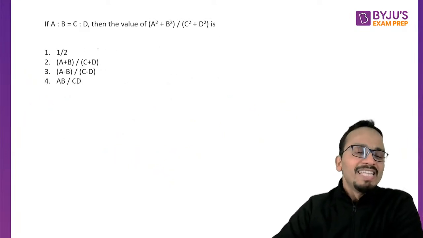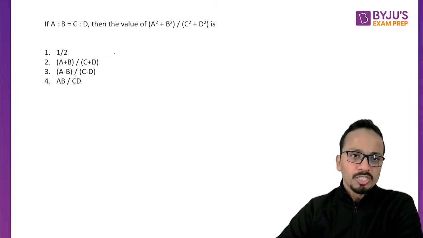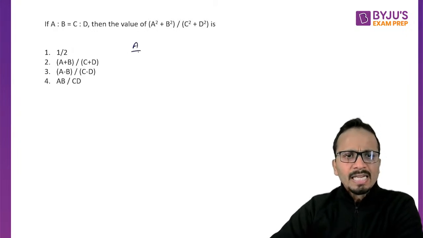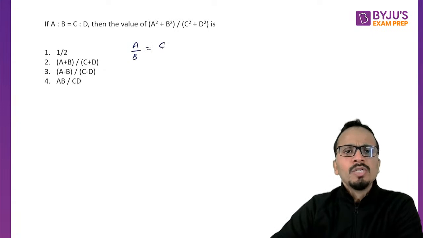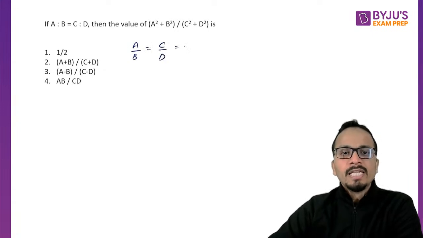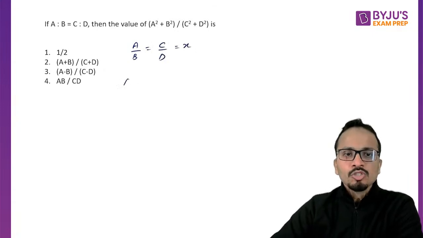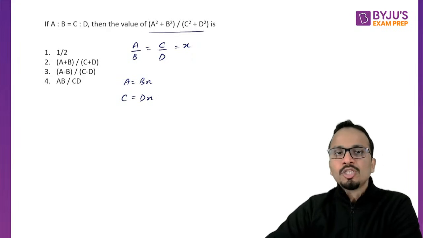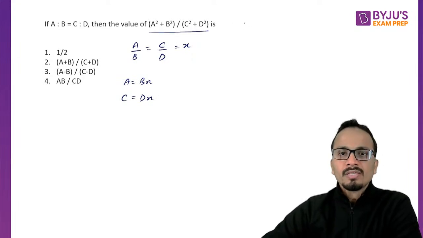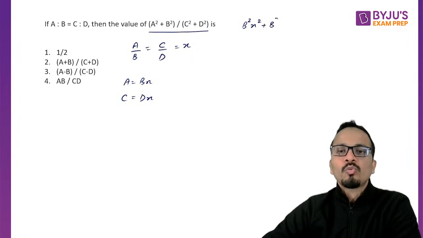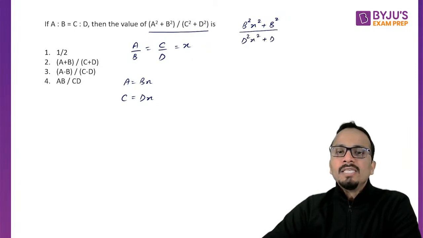A very easy question of proportions. Given that A upon B is equal to C upon D, you can take it as X. So the value of A will be Bx and the value of C will be Dx. Substitute it here. So A square, that means B square X square plus B square upon D square X square plus D square.